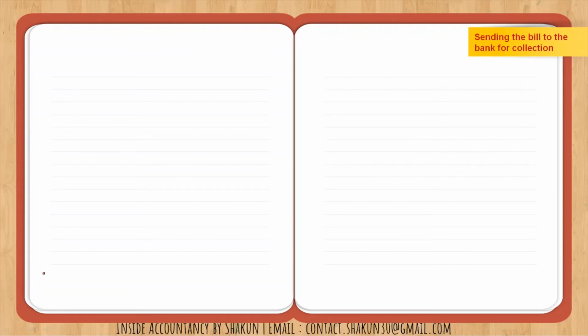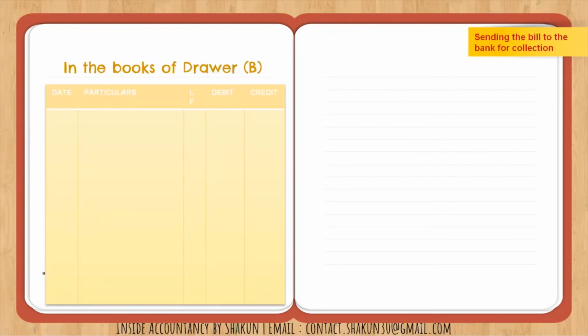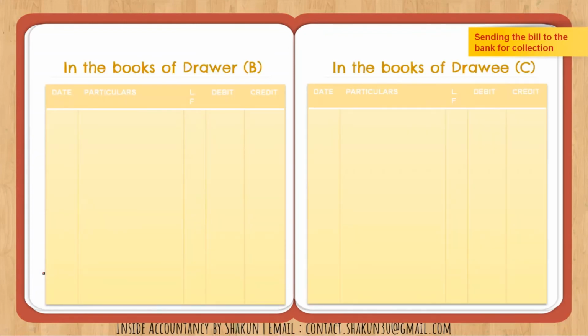In this question, again, we have to prepare the journal entries in the books of drawer as well as in the books of the drawee. The drawer in this case was B and the drawee was C. The first entry, sale or purchase, is not given in the question, so we are not going to pass that entry. Drawing of the bill, also no entry.